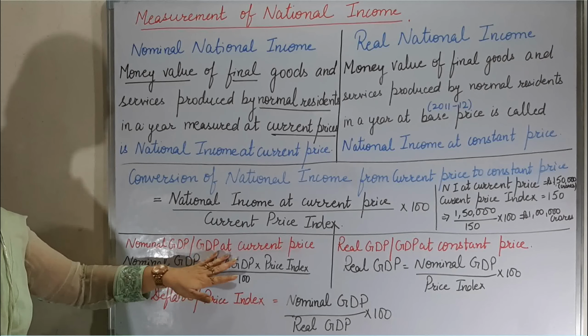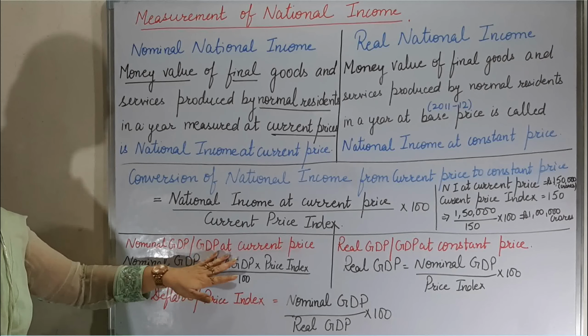Now what is price index? Price index can be called the GDP deflator also. This heading is given in the book and you have to understand what actually the GDP deflator is. GDP deflator means it takes the average of all the price levels and calculates a particular price, which is also called the price index, and this is done to avoid fluctuations. What kind of fluctuations are being avoided? The fluctuations in prices of particular years.